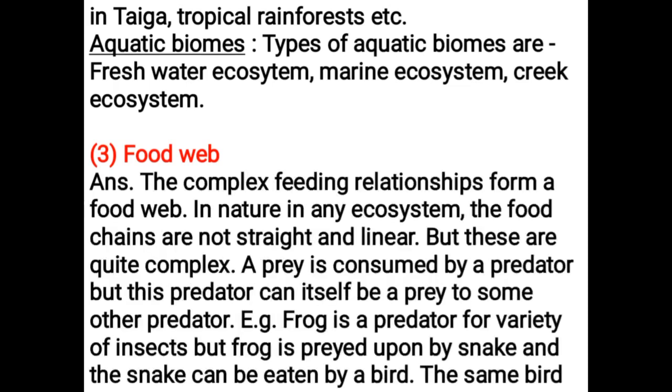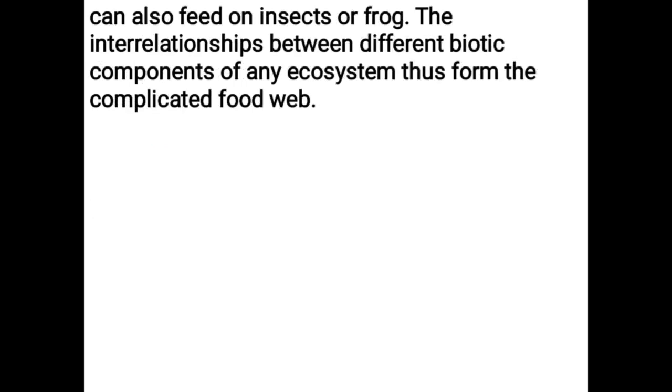Food web. The complex feeding relationships form a food web. In nature, in any ecosystem, the food chains are not straight and linear, but these are quite complex. A prey is consumed by a predator, but this predator can itself be a prey to some other predator. Example: frog is a predator for variety of insects, but frog is preyed upon by snake and the snake can be eaten by a bird. The same bird can also feed on insects or frog. The interrelationships between different biotic components of any ecosystem thus form the complicated food web.